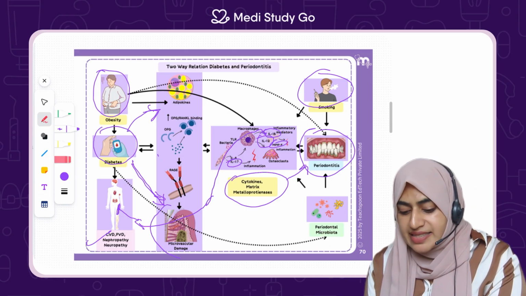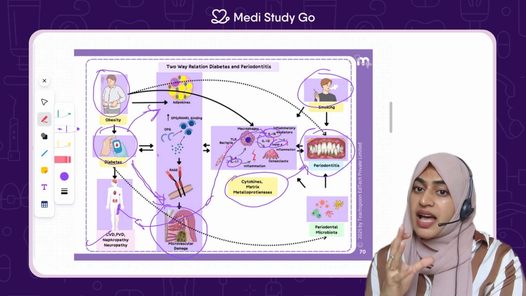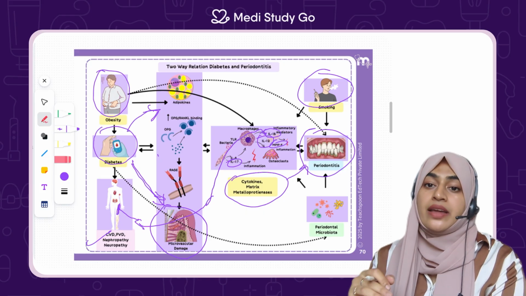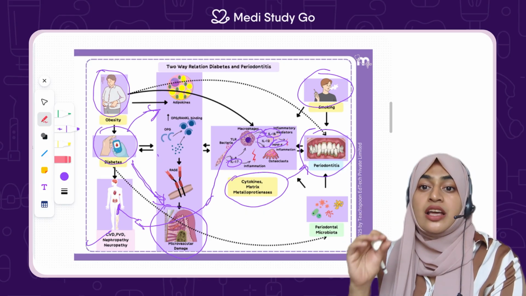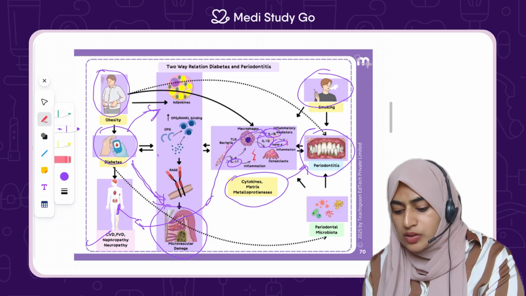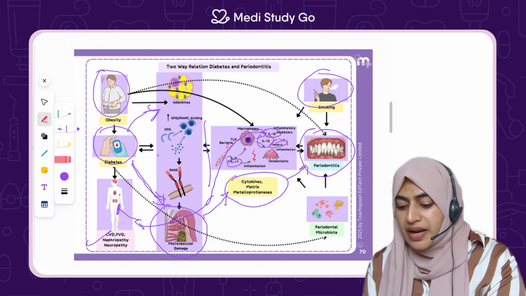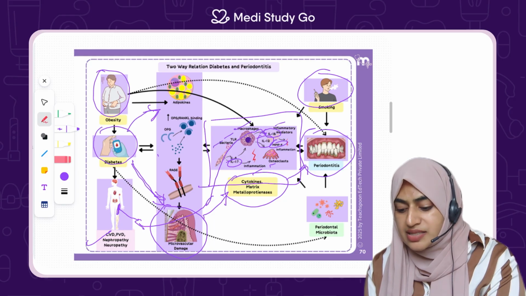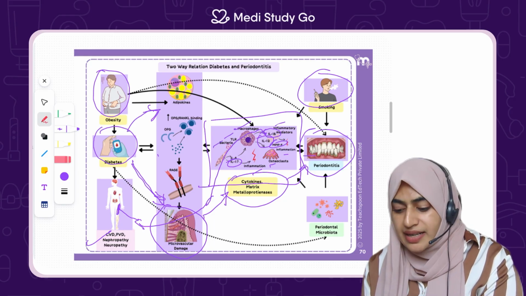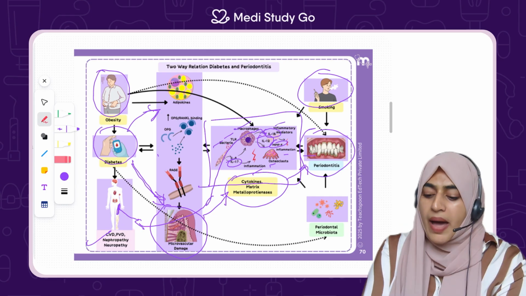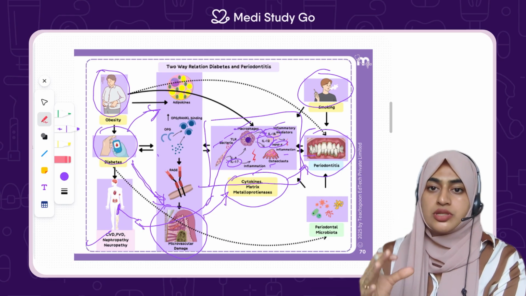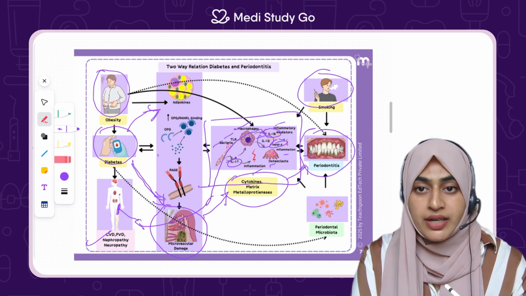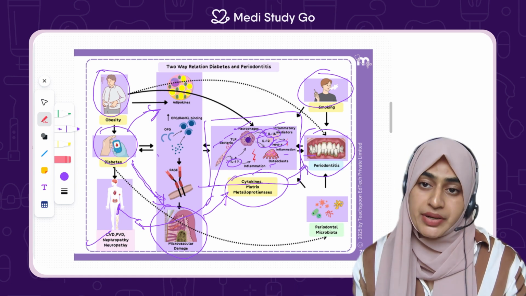There is again microvascular damage, as I told you. There is a reduced oxygen supply and the endothelial cells are weakened, so there is bleeding happening, and microvascular damage also happening. Again these are caused by various things like the inflammatory mediators, macrophages, TLR, bacteria, osteoclast inflammation, which leads to periodontitis, which again, if you go back, leads to all the other issues. So this is exactly the two-way relationship between periodontitis and diabetes.